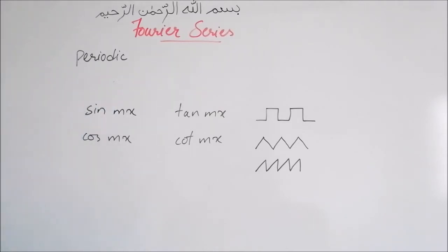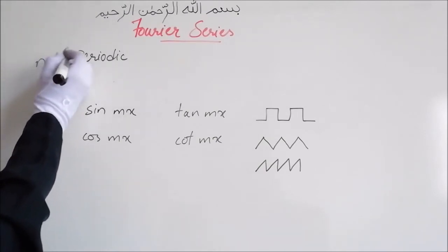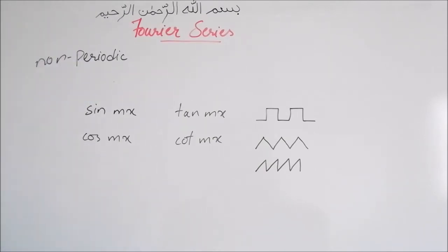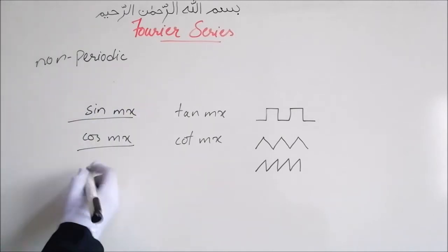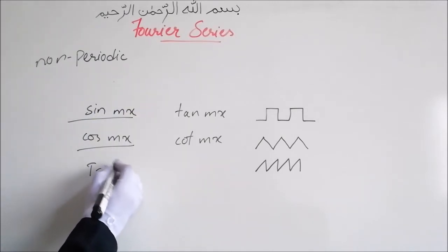Periodic functions are those functions which repeat themselves after equal intervals. And if they do not repeat themselves after equal intervals, they are called non-periodic functions. Now we have sinusoidal periodic functions and non-sinusoidal periodic functions. Sinusoidal periodic functions are sin mx and cos mx, which have period 2 pi by m.